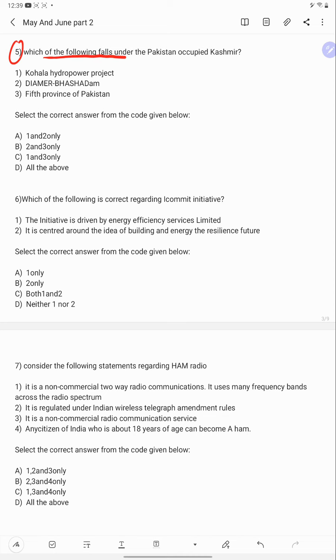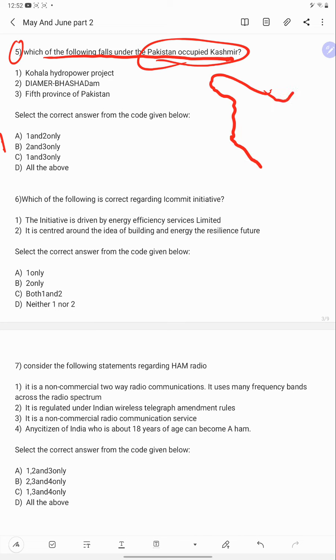Which of the following falls under the Pakistan occupied Kashmir? Here you should understand Pakistan occupied Kashmir. What is Pakistan occupied Kashmir is, okay, this is the Kashmir region.